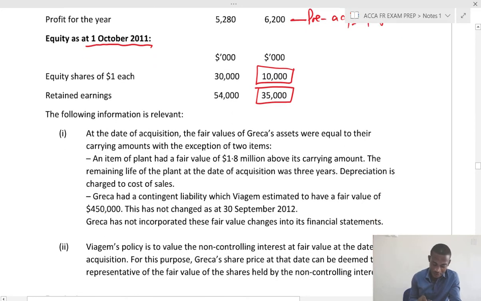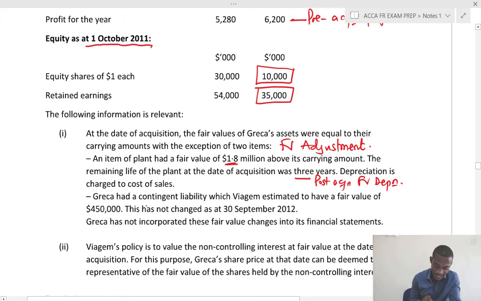At the date of acquisition, the fair values of Recast net assets were equal to their current amount with the exception of 2 items. So I have here fair value adjustment. An item of plant had a fair value of 1.8 above its current amount. So this is excess. The remaining life of the plant at the date of acquisition was 3 years. And this will be the post-acquisition fair value depreciation. But because we are only concerned with the goodwill at acquisition, this will not be relevant. Depreciation is tied to cost of sales.